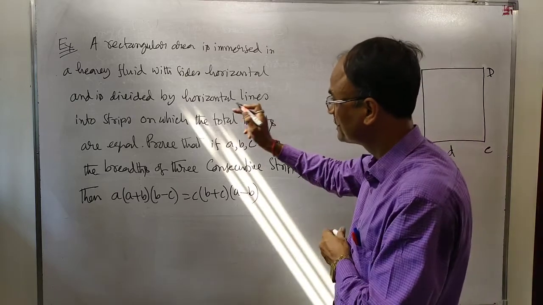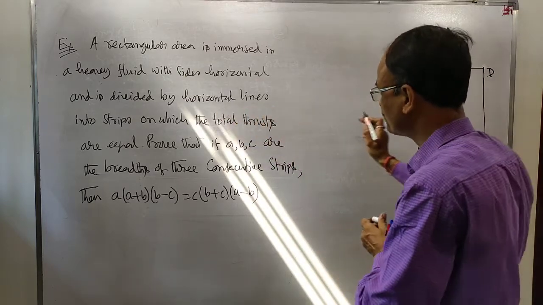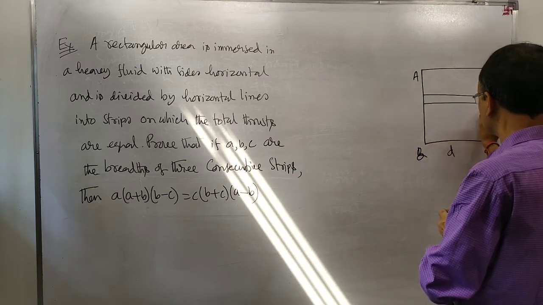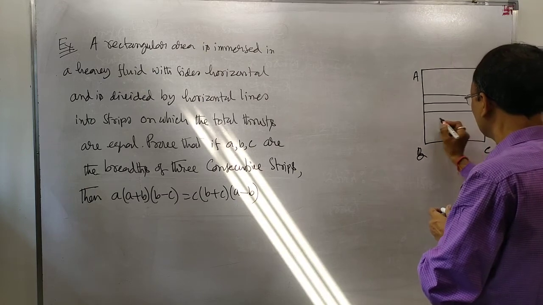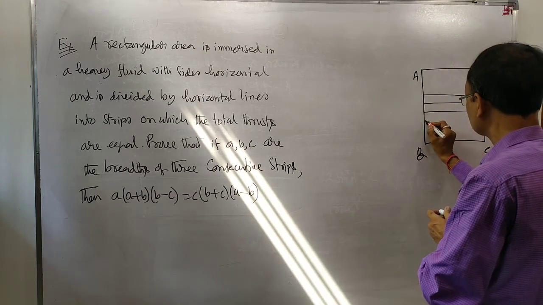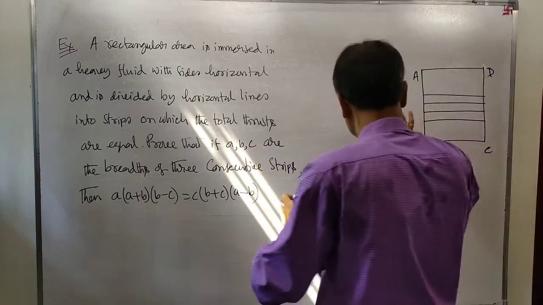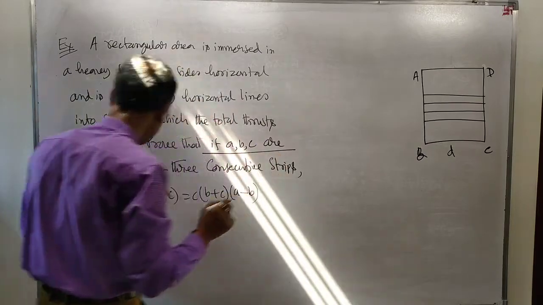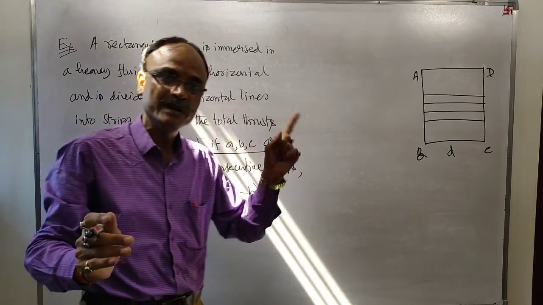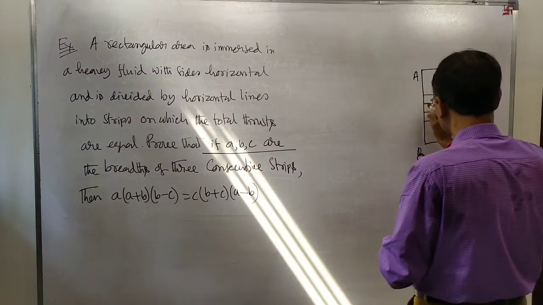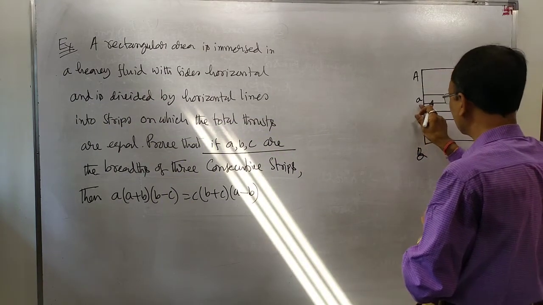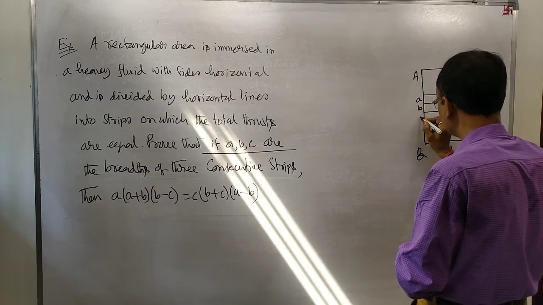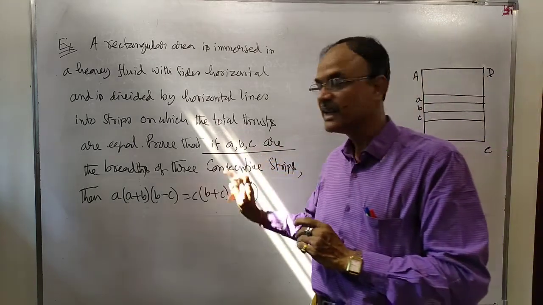Now, horizontal lines, we have to divide the rectangle by horizontal lines into strips. And we are given that A, B, C are the breadths of 3 consecutive strips. The breadth of this strip is A, breadth of this strip is B, and breadth of this is C.